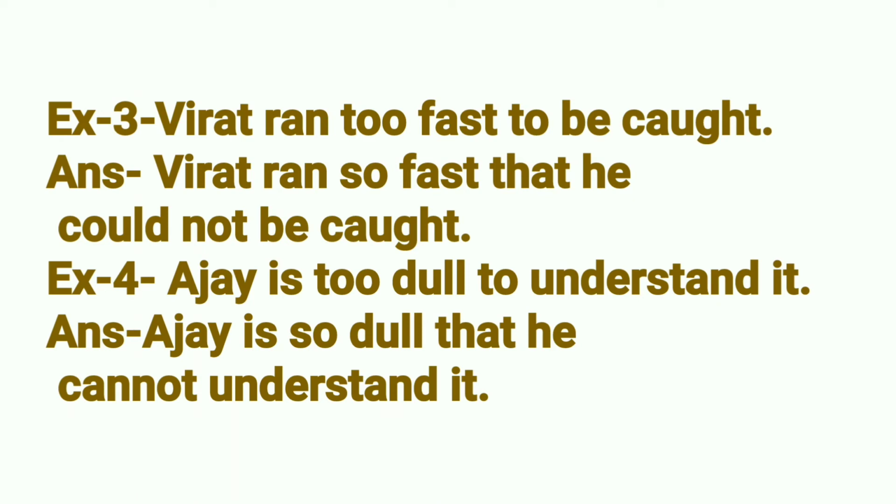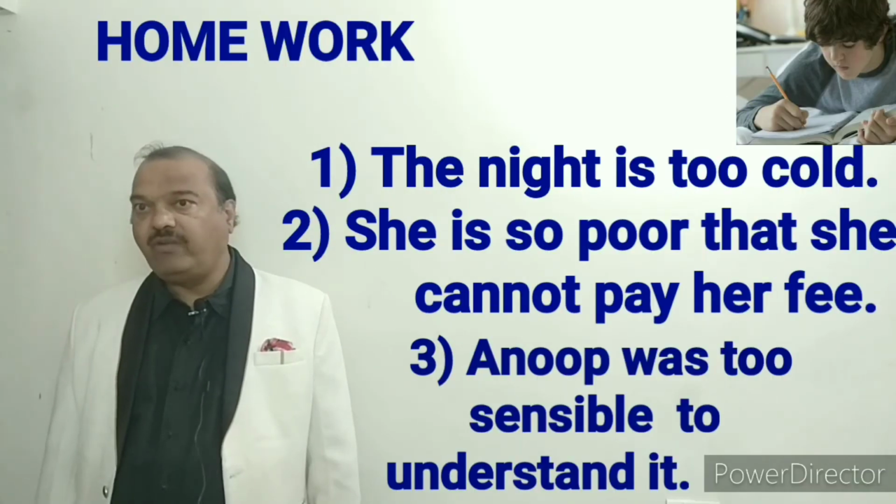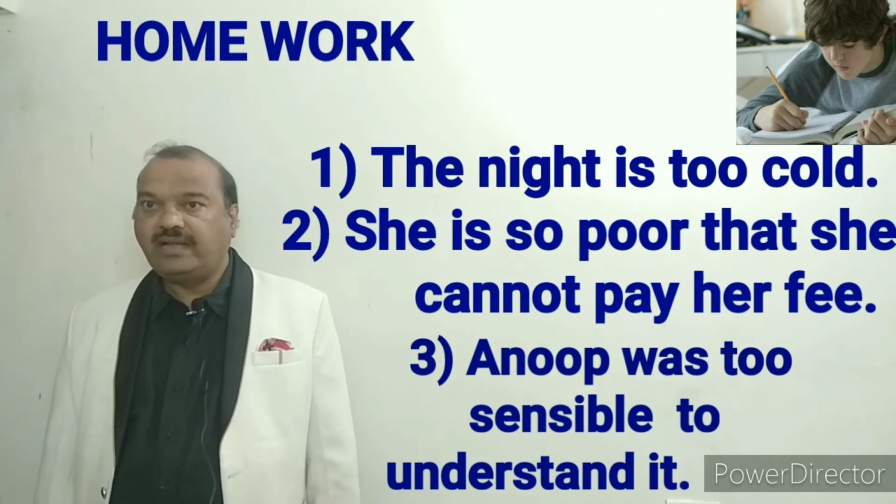Example 3rd. Virat ran too fast to be caught. Answer. Virat ran so fast that he could not be caught. Example 4. Ajay is too dull to understand it. Answer. Ajay is so dull that he cannot understand it. I am going to give you homework and you have to complete it.